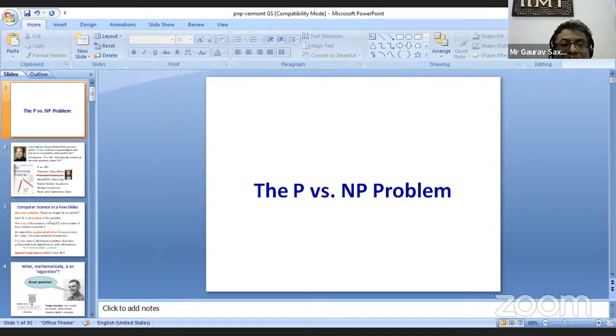It is $1,000,000. So we have applications of Turing machines. I hope all the students listening to this talk know what Turing machines are. Turing machines are the first mathematical capturing of the notion of algorithm.